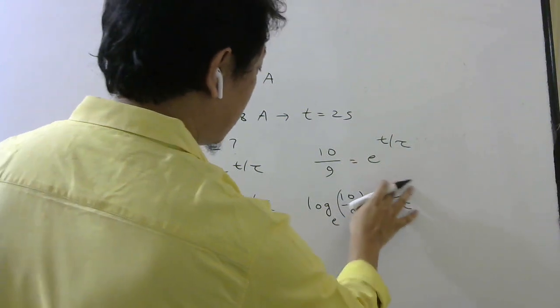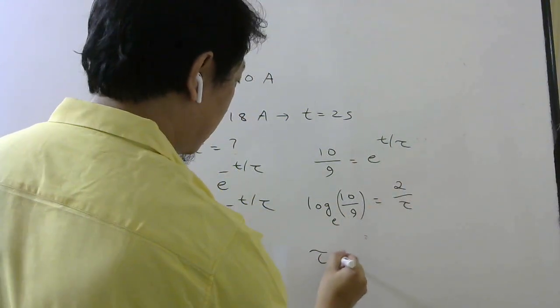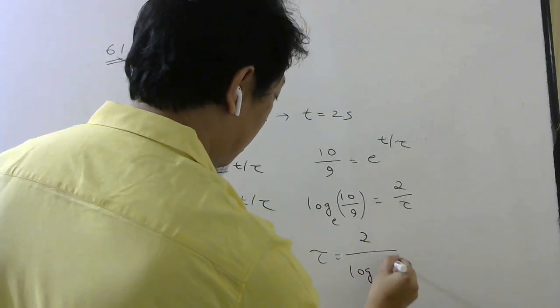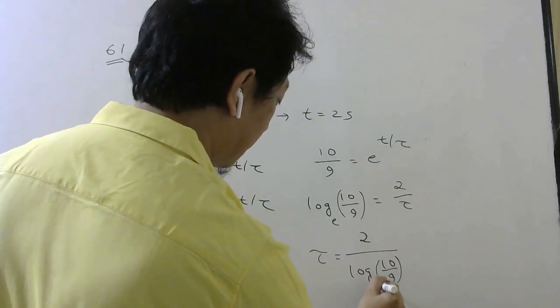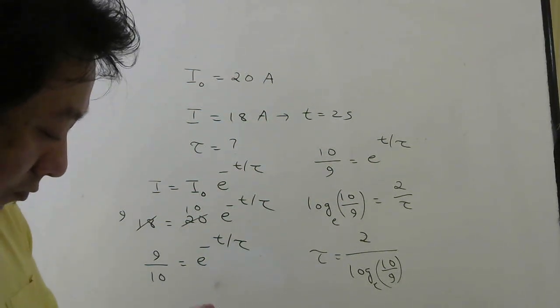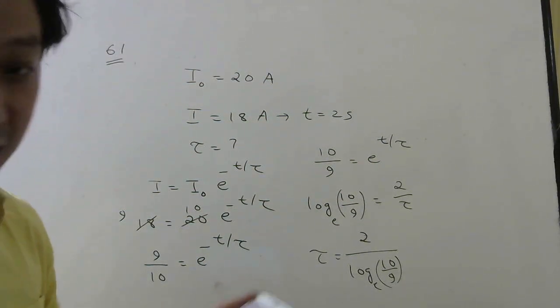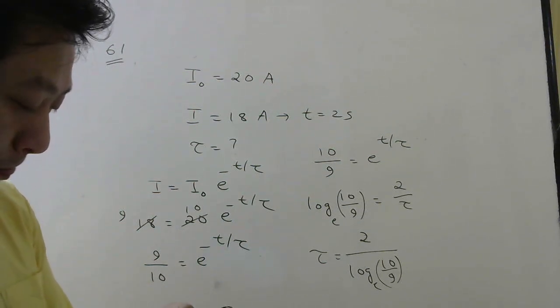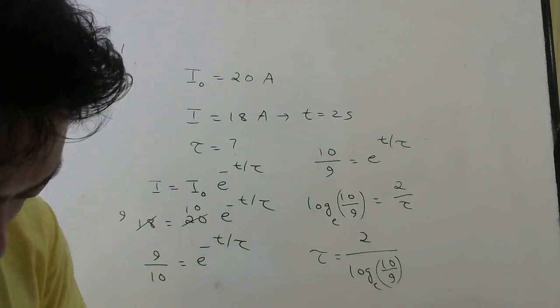Time taken is 2 seconds. So time constant will be, cross multiply, 2 divided by log 10 by 9 base e. Now do they want a numerical value or just this one? Yeah, this one only they want. So option C, 2 by log 10 by 9 base e. Last question you see, 62.